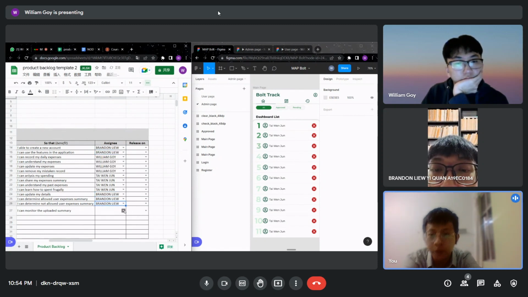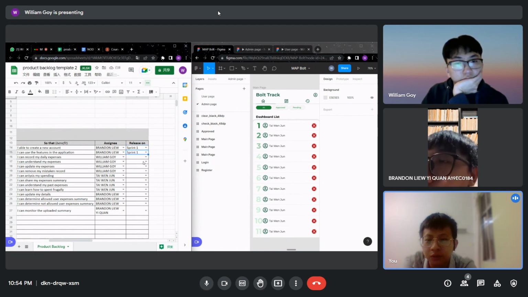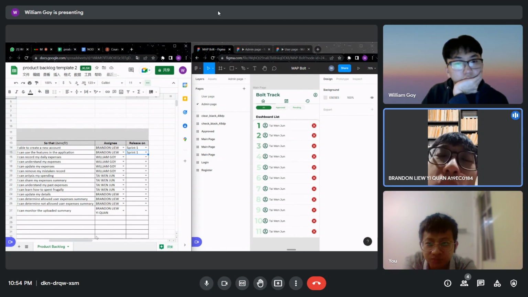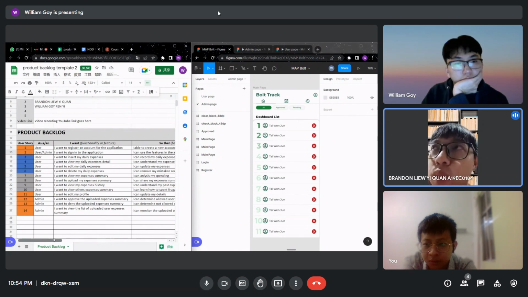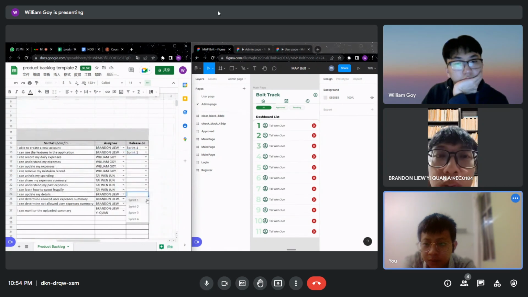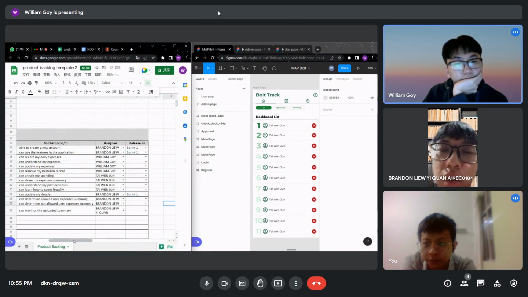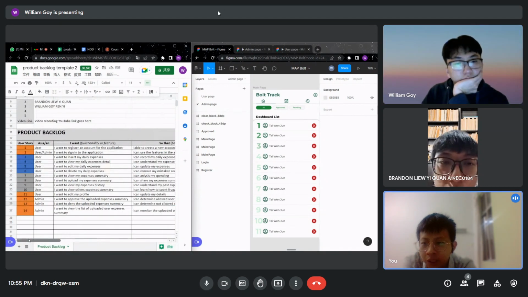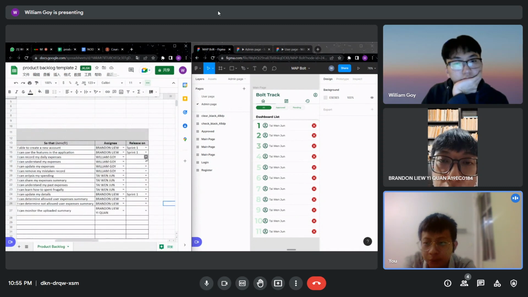Release sprint one will be more on UIs, and sprints two and three will be more on development, and four is add-on features. William, I don't think we can just assign it like that. We need to determine. I think for sprint one, the release will be the register, the login, and the edit profile. For William's part, based on each person's part, record my daily expenses can be first sprint.